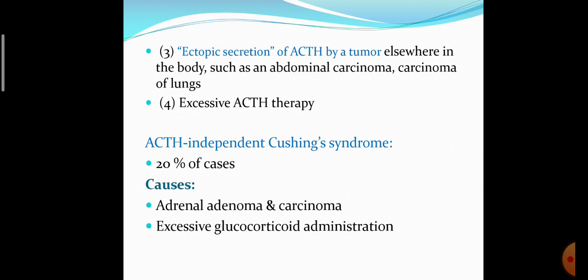Then ACTH independent Cushing syndrome, that is 20% of cases. In that, adrenal adenoma and carcinoma are there, and exogenous excess glucocorticoid administration. When some autoimmune disease is there, then we have to take excessive glucocorticoids in the form of treatment. So that also produces Cushing syndrome, and that is ACTH independent Cushing syndrome.